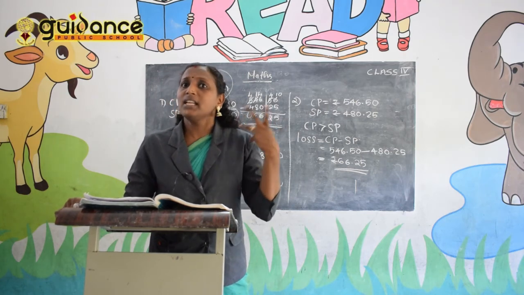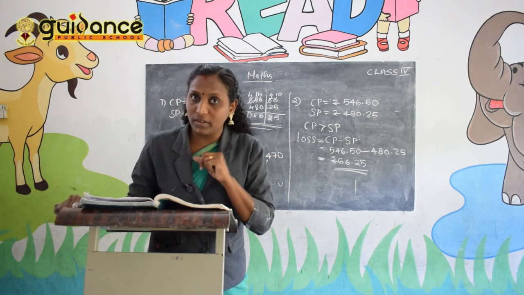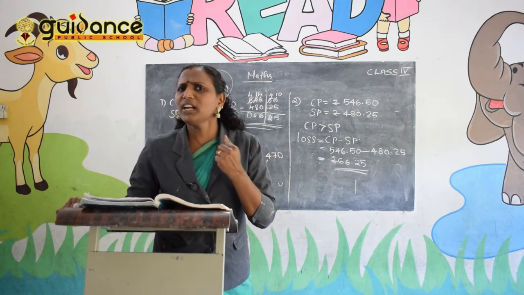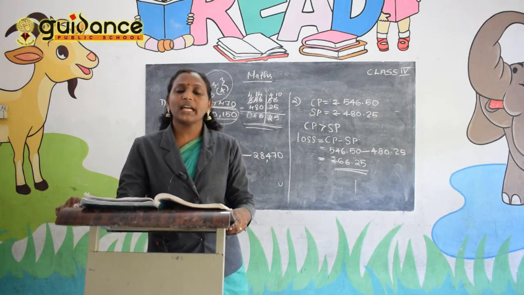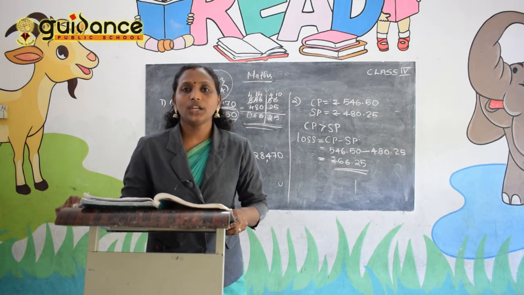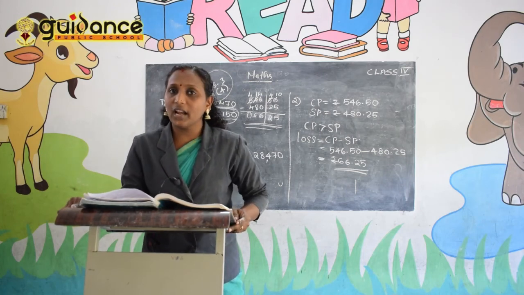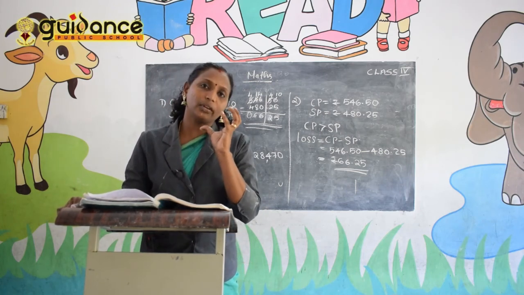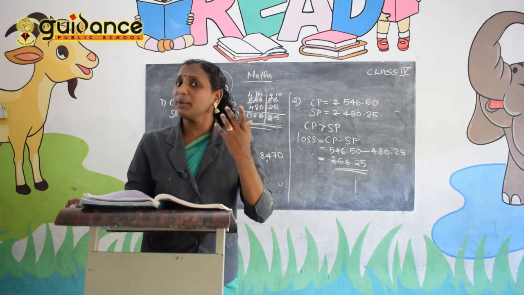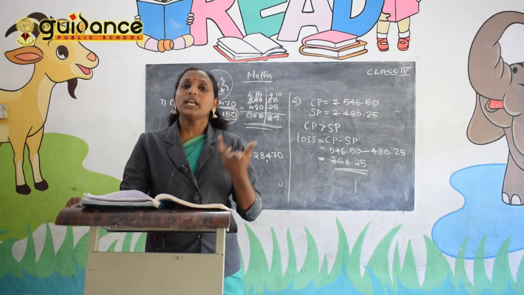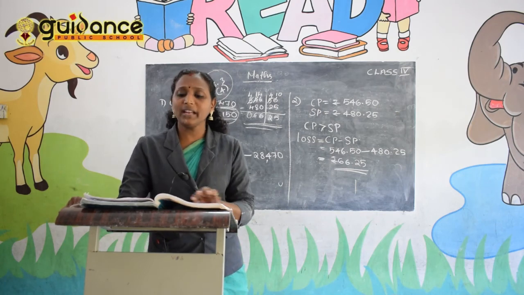In this question, the selling price is the bigger number. That means it is a profit. So how will you find out the profit? Profit is equal to SP minus CP. That is the way to solve the question. Today we discussed the topic profit and loss. So what is the definition of CP, SP, profit and loss? Profit is equal to SP minus CP and loss is equal to CP minus SP.